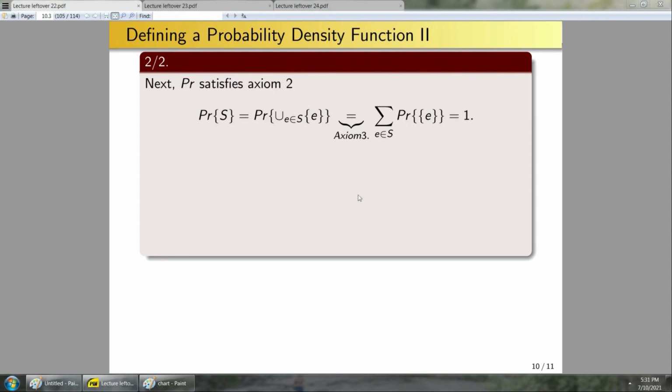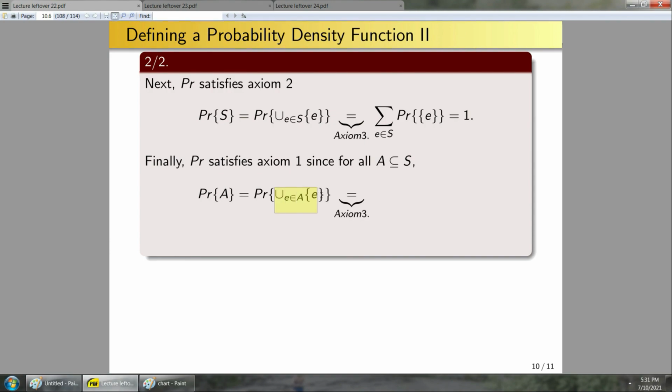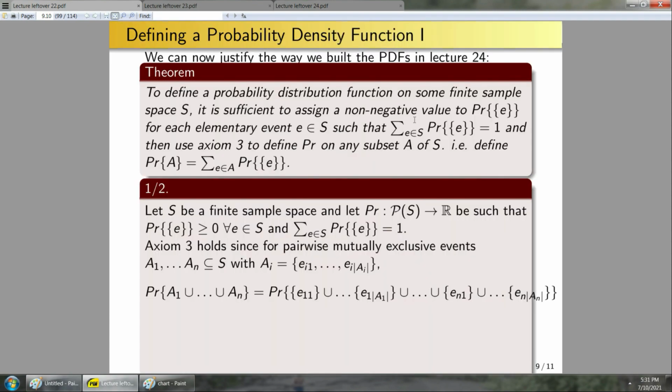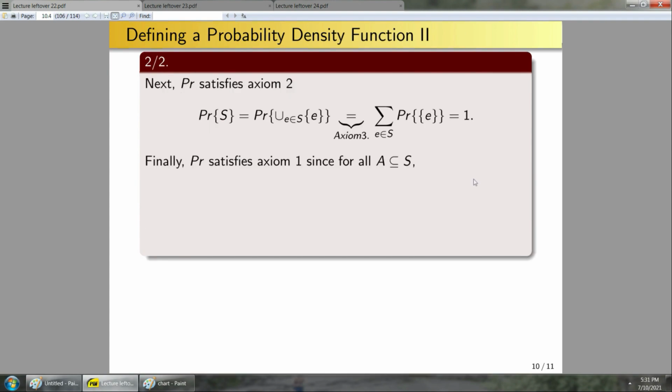Axiom 2 is done. Finally, for axiom 1, I do a very similar thing. For all A in S, the probability of A is the probability of the union of the elementary events in A. Again, these elementary events are pairwise disjoint. Therefore, axiom 3 applies, and I can rewrite this as this sum. And now, by definition, the probability of each one of these Ei was greater than or equal to 0. So if I go back here, I assigned a non-negative value to these. If I add up a bunch of things that are greater than or equal to 0, I end up with something that's still greater than or equal to 0.